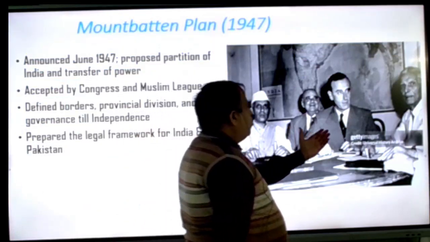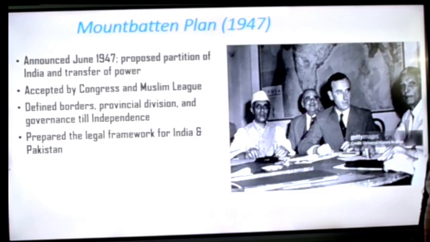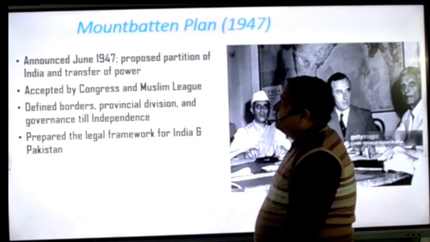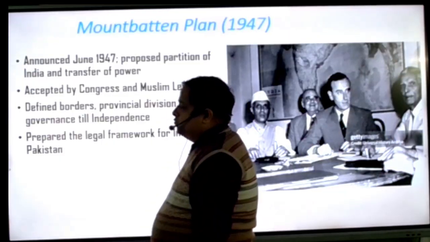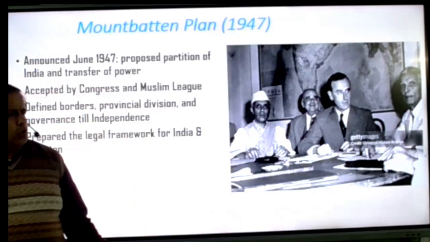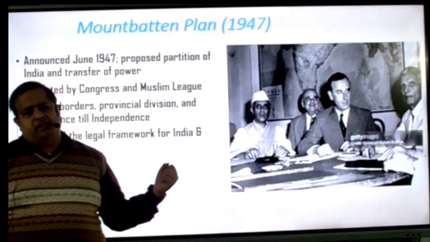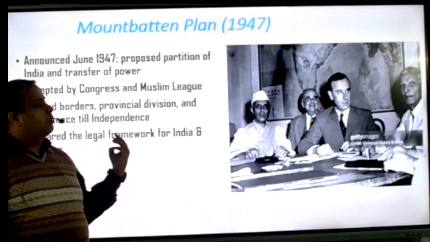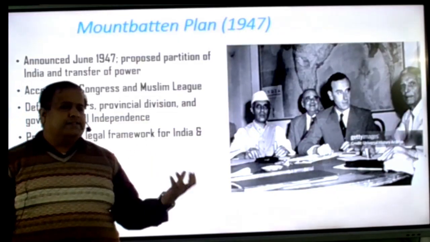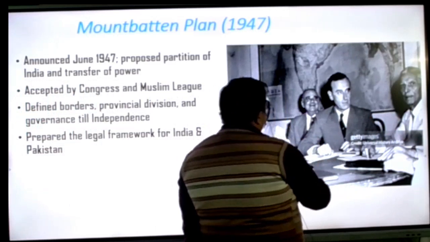So Lord Mountbatten was sent as the last Viceroy and Governor General of India. Because he also belonged to the royal family, it was easy for him to convince the princely states. So Mountbatten arrived, and discussed with Muhammad Ali Jinnah and Nehruji.